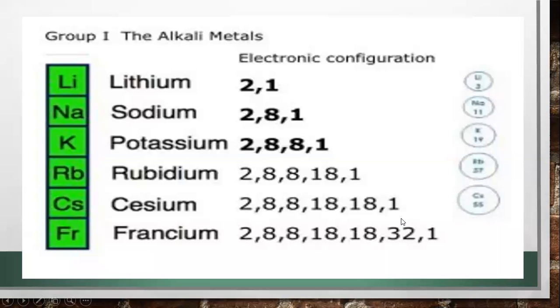It is having electrons like 2 in the first, 8 in the second, 8 in the third, then 18 in the fourth, then 18 in the next, 32 in the next, and 1 in the last shell. So all the members of group 1 must be having 1 electron in their outermost shell. It doesn't depend how many shells are there. For example, here are only 2 shells, then 3, 4, 5, 6, and 7 shells. And here you can see there are the shells and the subshells as well. But the outermost should be having only 1.